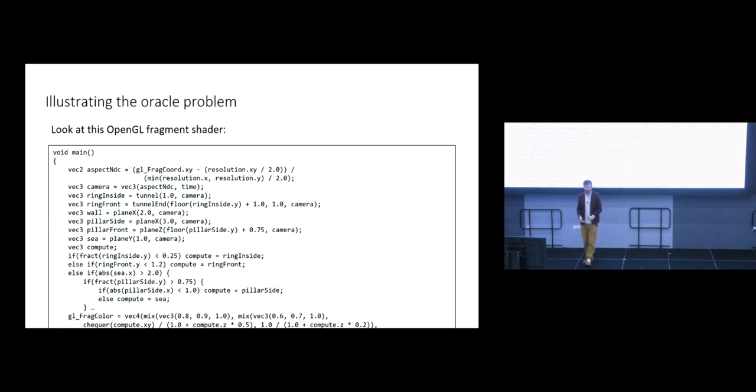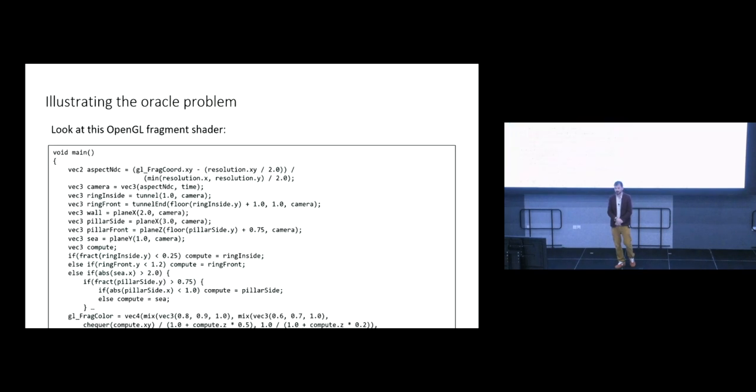So you don't need to look at this code other than to see that it's a non-trivial piece of code. It's using a load of vectors and floating point numbers. And ultimately, this code is going to produce a pretty frame. Okay? So if we would run this and grab a frame of the animation that it ends up producing, then we might get this nice picture here. In fact, this is the picture that I got when I ran this program some years ago on a GPU and captured a frame. So the question might be, should it produce this frame? Is this the right answer for that program to have produced? Right? Should we get this picture?